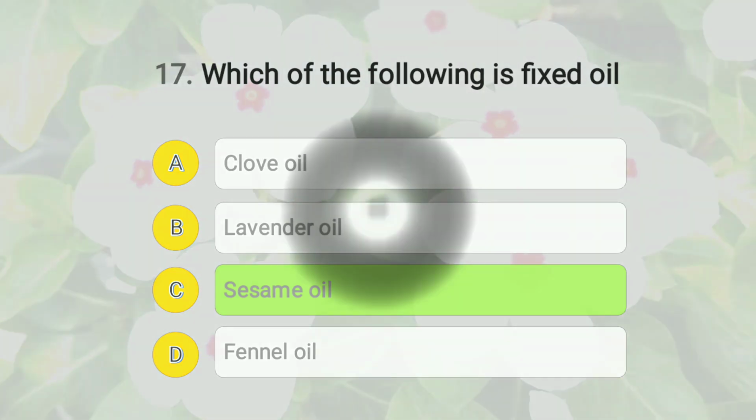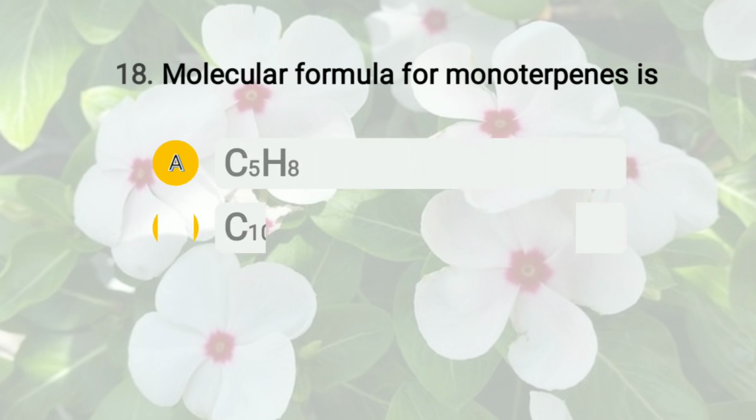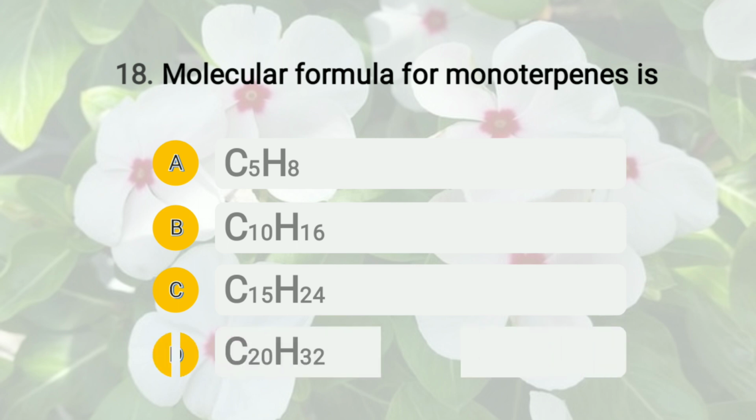Then moving to the next question. The question is: molecular formula for monoterpenes is, and the options are A, C5H8, option B, C10H16, option C, C15H24, and option D, C20H32.